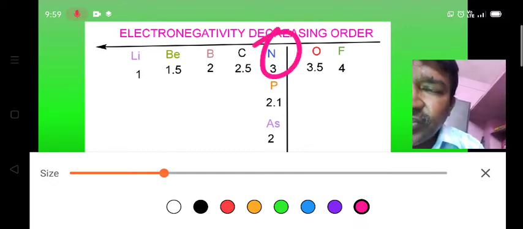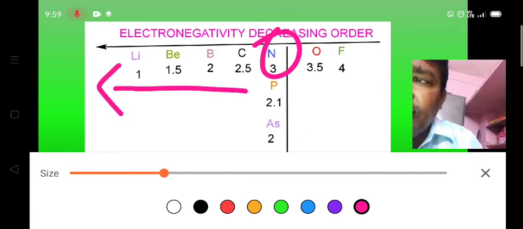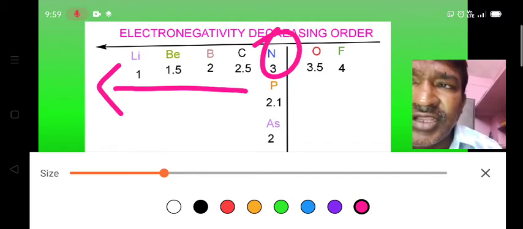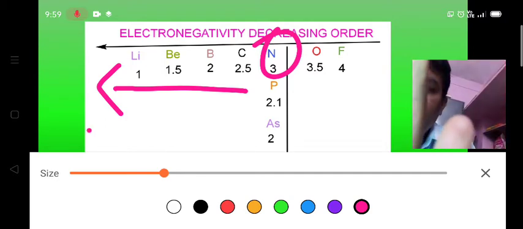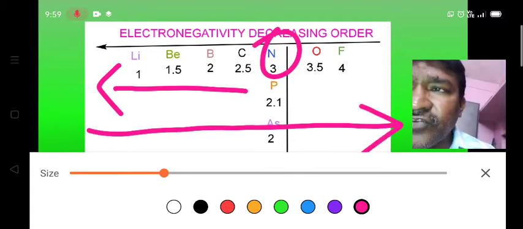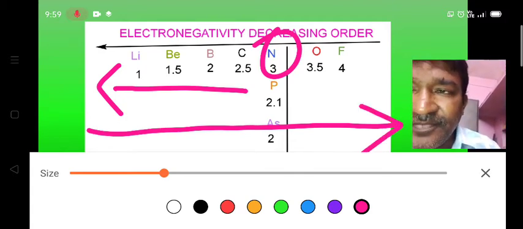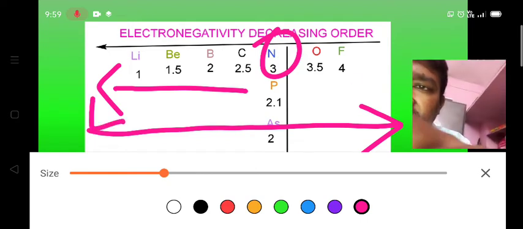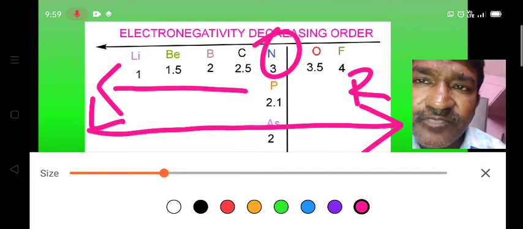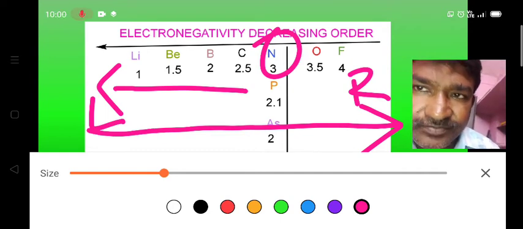And the elements which lie on the left side of this element generally have the less electronegativity, because we know very well that in periods electronegativity increases whenever we move from left to right. Now this is the left side and this is the right side. So whenever we move from left to right, electronegativity increases.